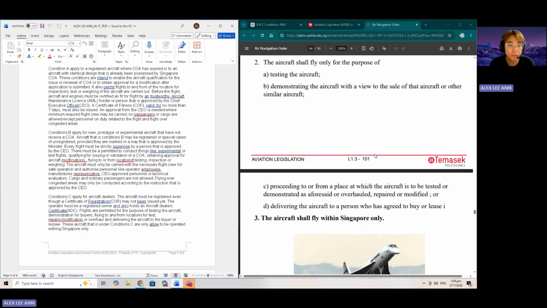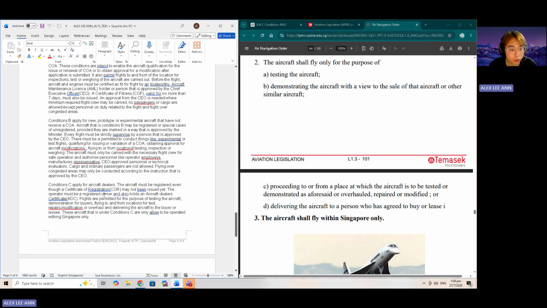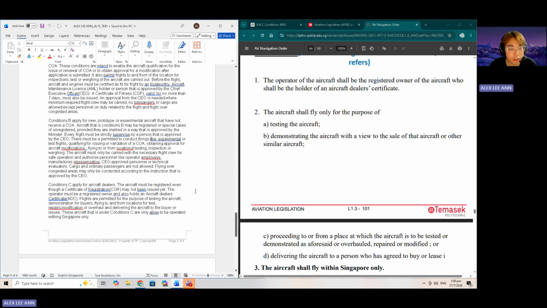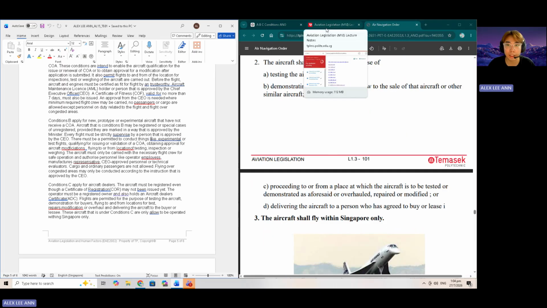So that's what I wrote to apply for my condition C, which is that the operator must be the registered owner and also hold an aircraft dealership certificate, which is the ADC. The main purpose is just to demonstrate the aircraft and for testing. So yeah, that will be all.